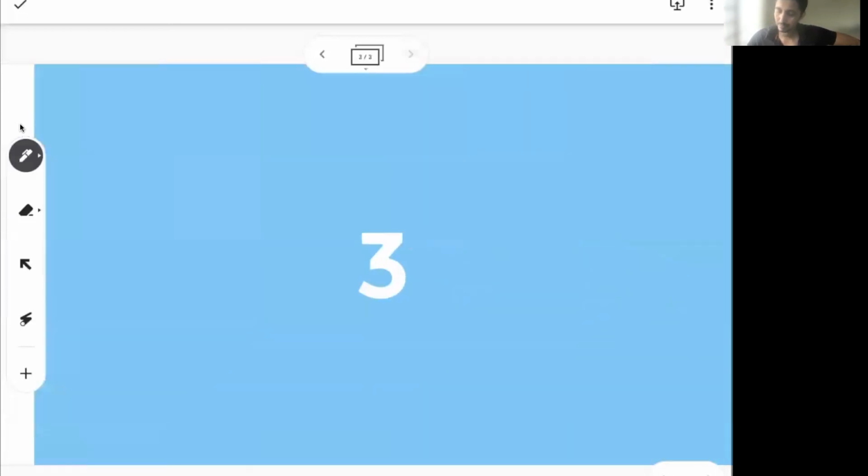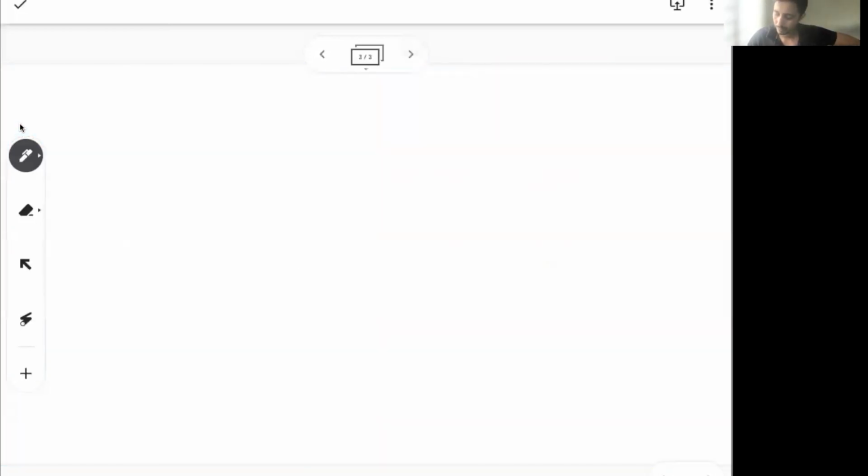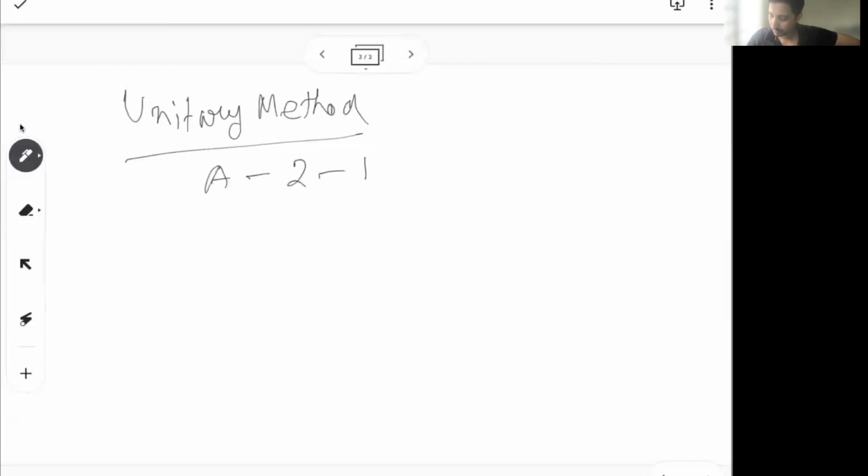So if it is like that, there are two methods to do it. First we'll start with the unitary method, which most of us have done till then. So say Orko, I'm writing as A. Orko takes 2 days to make one PPT. So Orko in 1 day can do half of the PPT.